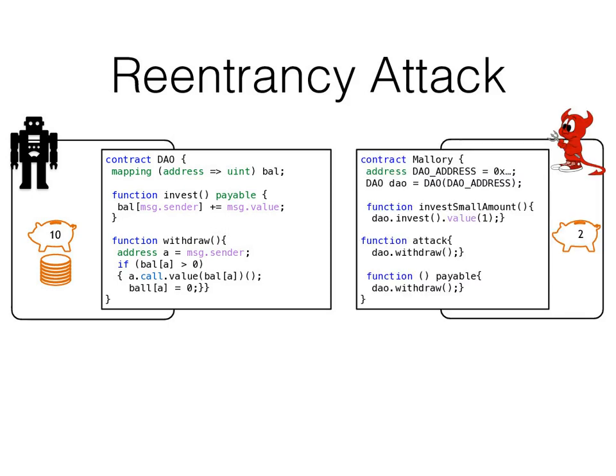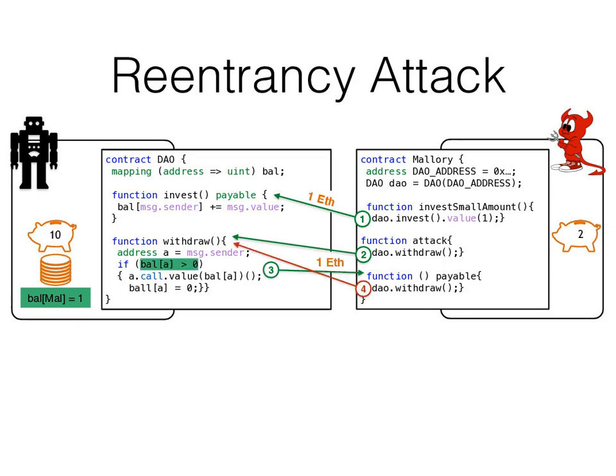Let us now consider a possible attack contract. To facilitate this attack, the attacking contract first invests a small amount of money. Then, in the actual attack, the withdraw function is called and the donated money is sent back. Due to a particularity in the Ethereum semantics, the attacker may now react on receiving the money and does so by calling the withdraw function again. Since the balances have not yet been updated, the contract sends back the invested amount again, upon which the attacker again withdraws and so on, until the victim contract is drained empty.